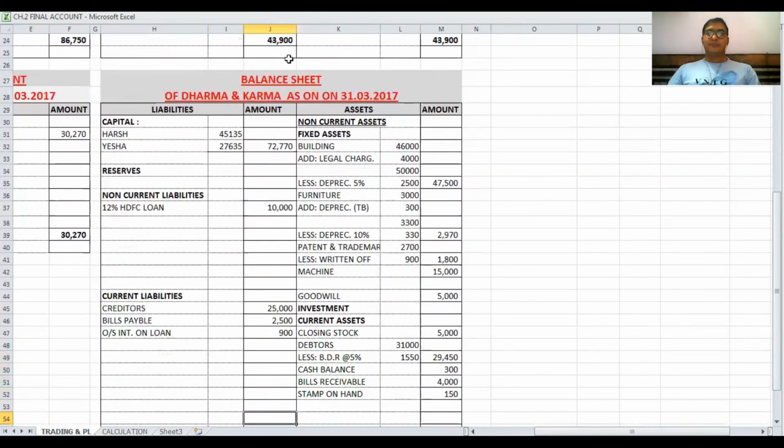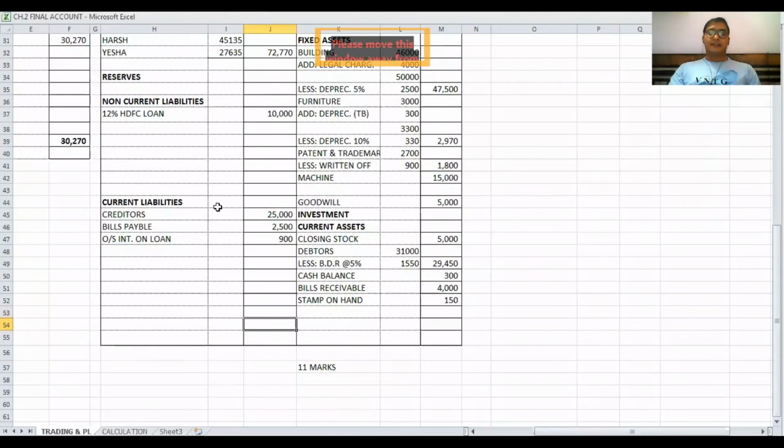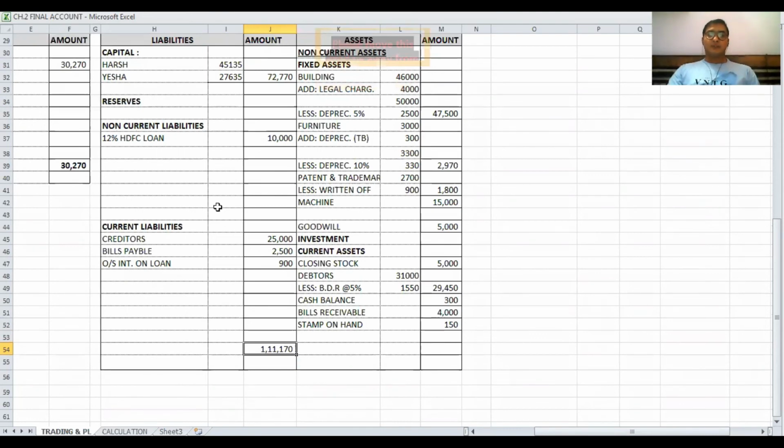Very simple. And at last we have to do total of liabilities side, that is 1,11,170, and total of assets side same. Here both assets and liabilities total tally. So finally we can say that this sum is finally over.